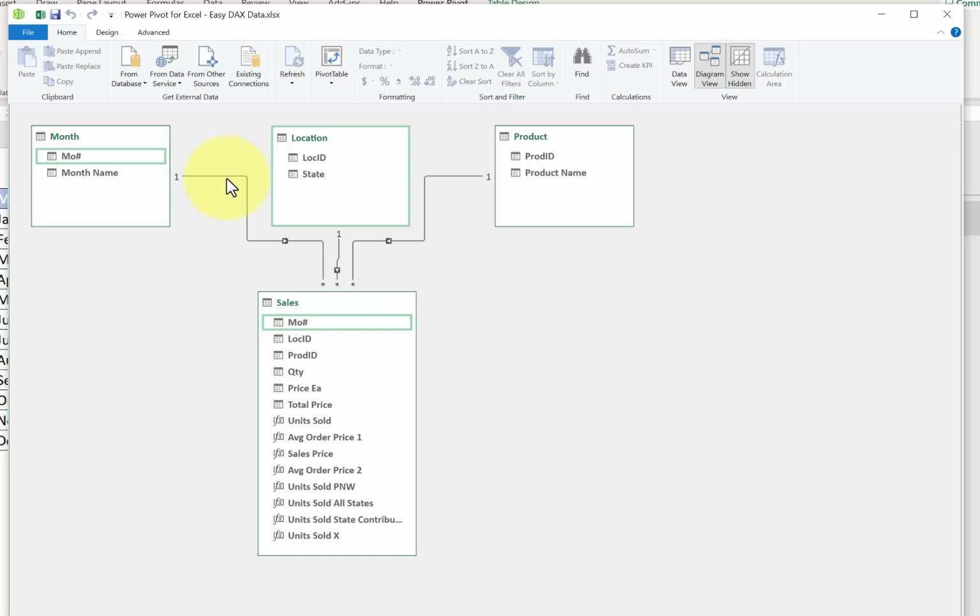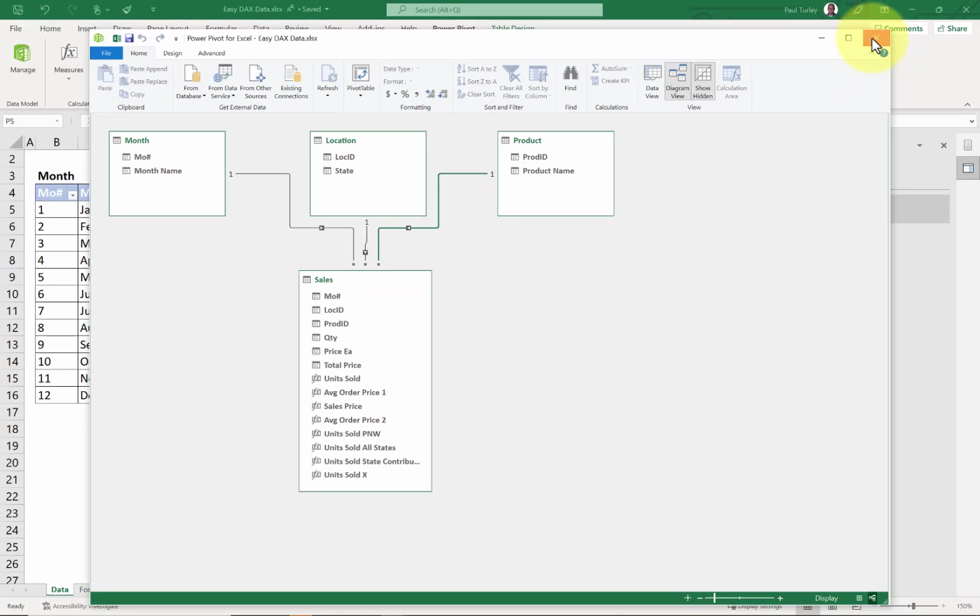If we look at these relationships, you can see that the month number, which is my key in the month table, corresponds to the month number in the sales table. There's the location ID, location to location ID, and then product on the product ID. So really simple stuff with these 3 dimension tables and 1 fact table. A very, very simple example of a dimensional model, or what we would call a simple star schema. Imagine that there were 5 tables and they were surrounding the sales table. It would look a little like a star.